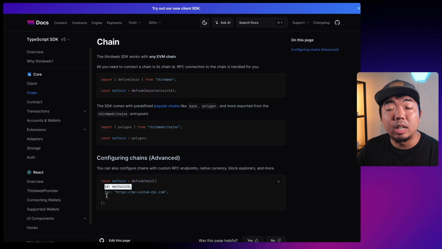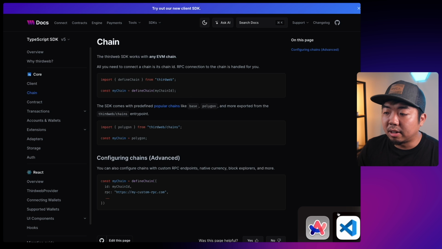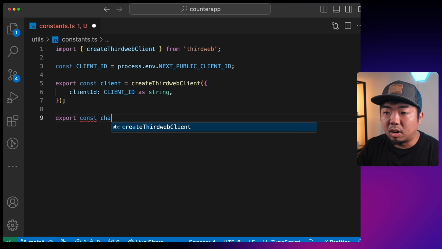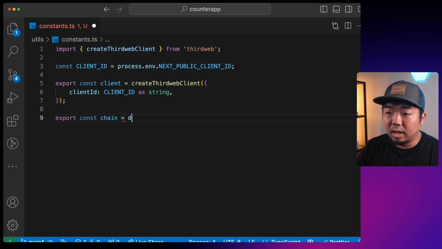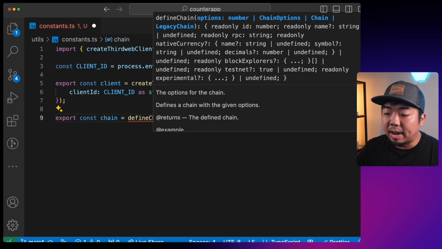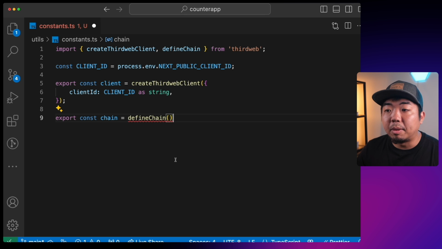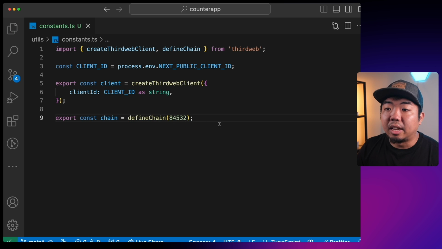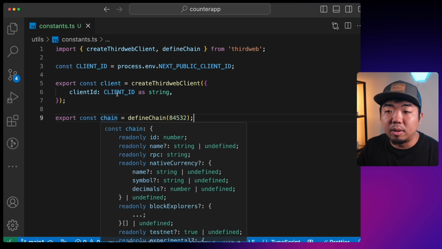And we can provide our own custom information for the chain. Now in this one, we're just going to use the defineChain here. So we're going to come up here. We're going to export our variable called chain, and this is again going to equal defineChain. And all we need to do is provide it with the chain ID. Because I'm using Base Sepolia, I'm going to provide it with Base Sepolia's chain ID, which is 84532. And there you go. We now have our chain set, and we can use that throughout our application as well. So again, client and chain are those two important things that we're going to need and use.